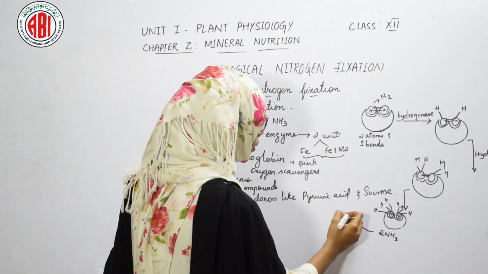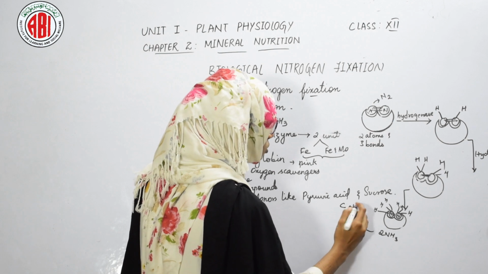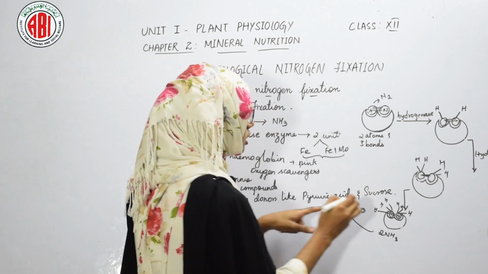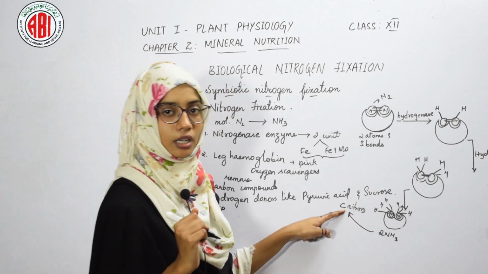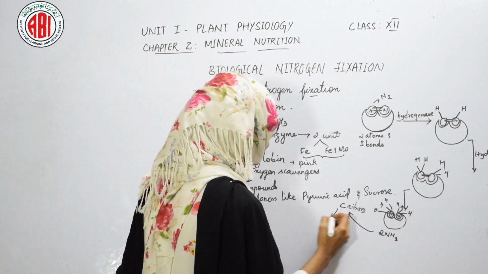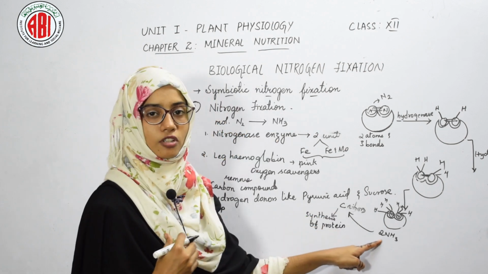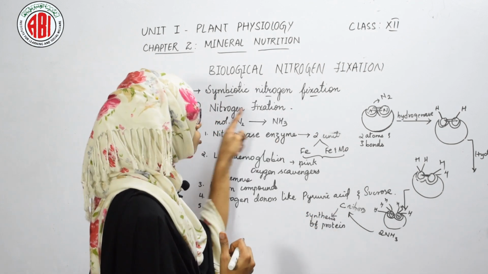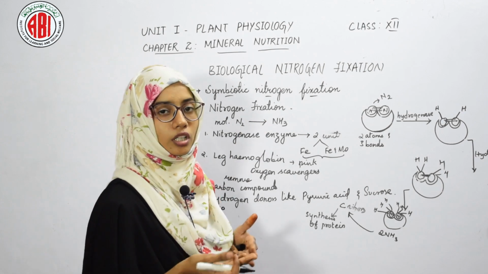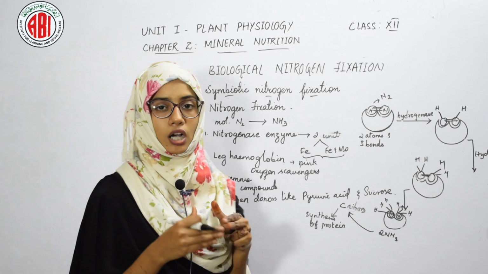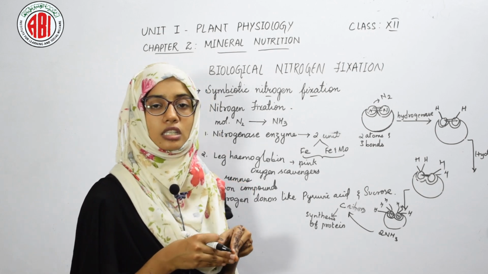This ammonia is going to be absorbed, or attached to the carbon compounds, and when this ammonia combines with these carbon compounds, it helps in carrying out the synthesis of proteins. The ammonia which is formed in the step of nitrogen fixation can be converted into other usable forms, and the conversion of ammonia into other forms we are going to discuss in the next step.